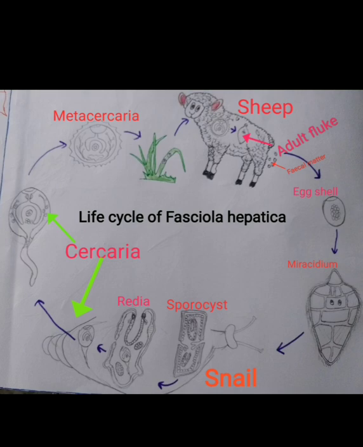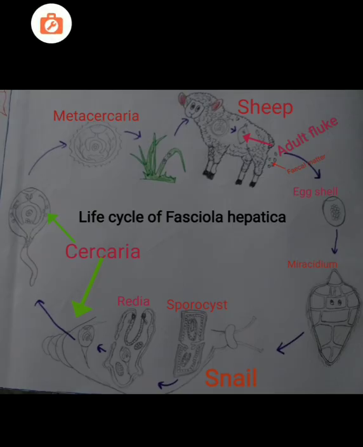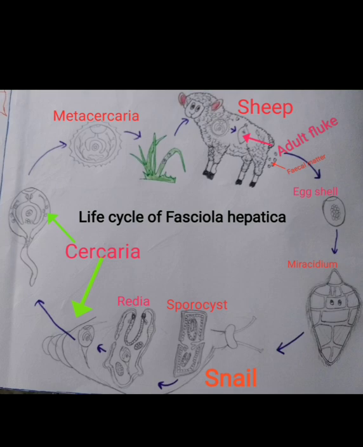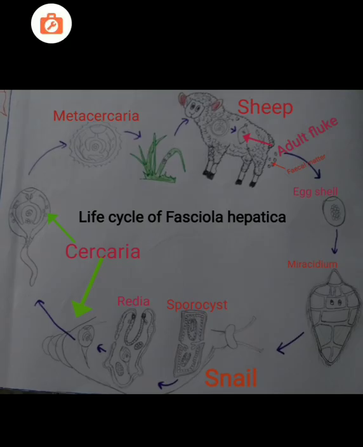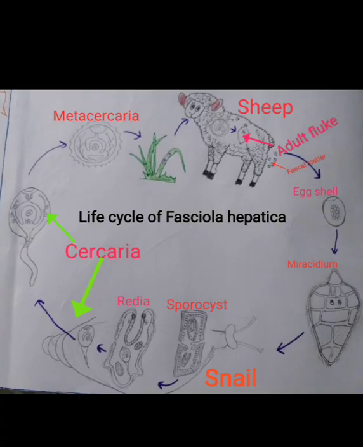The Miracidium larva penetrates into the body of the snail through the apical papilla, and finally it develops into the sporocyst larva. The Miracidium larva develops into the sporocyst larva in the digestive system of the snail body. The sporocyst larva has several germ cells and germ balls.